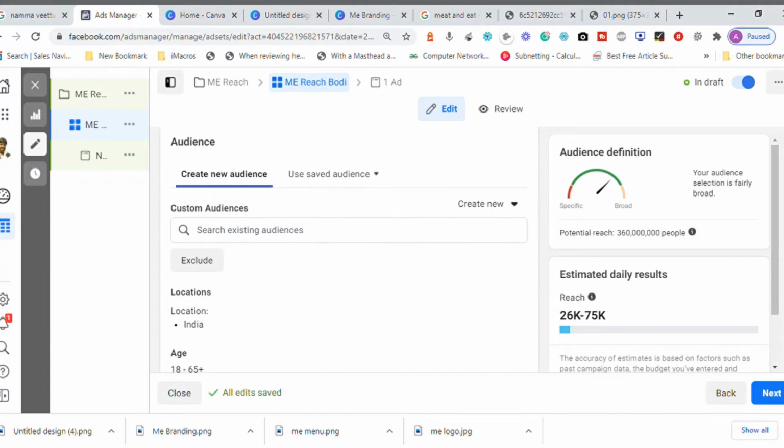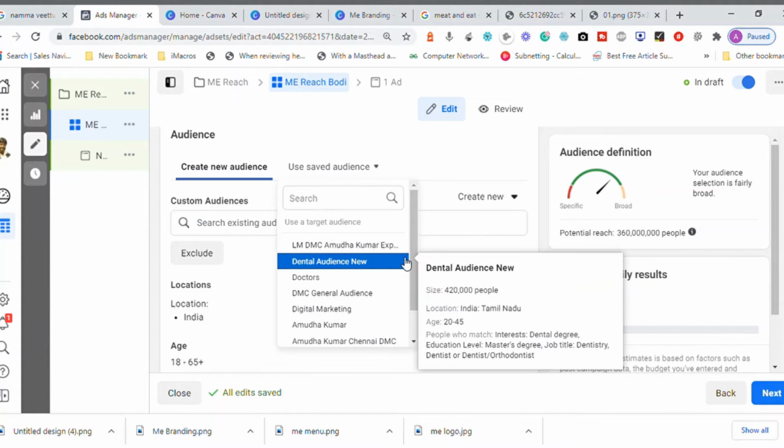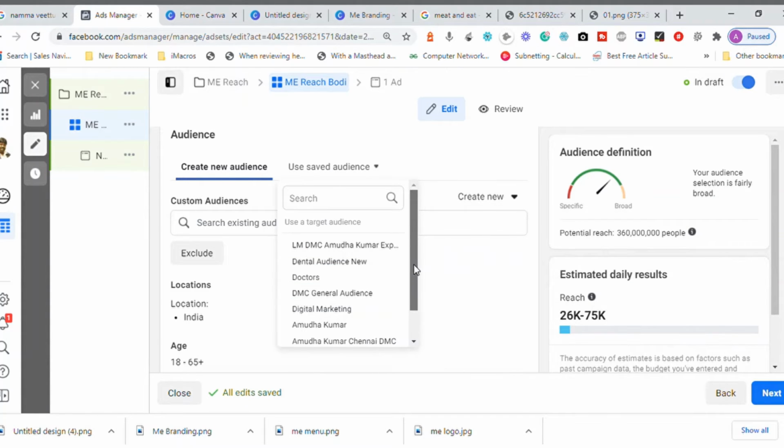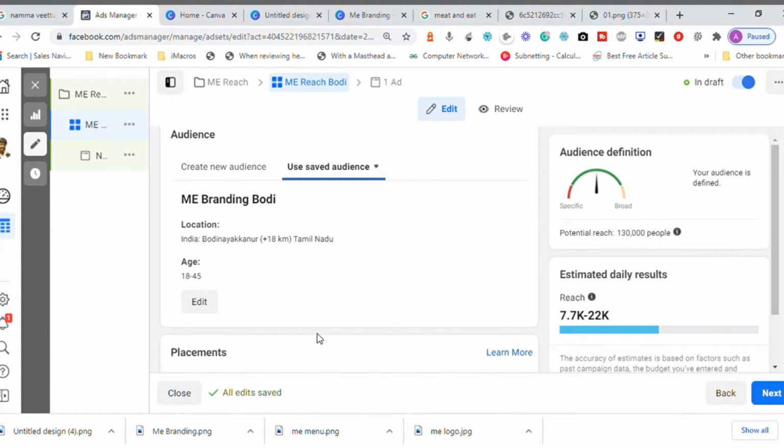Now rather than defining a new audience, I can go to the saved audience and choose me branding body. So I use this audience for the reach campaign. Now what happens? Based on the conditions I have defined, the reach has become 7,700.